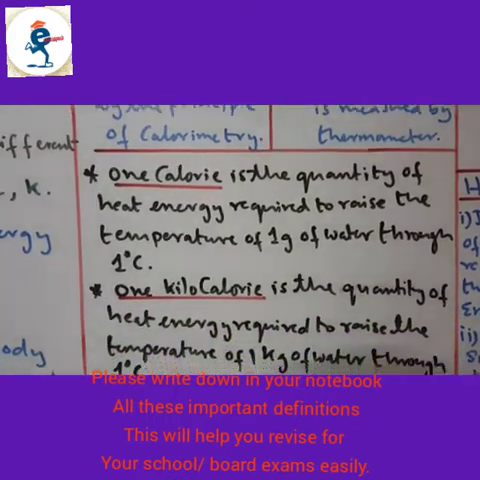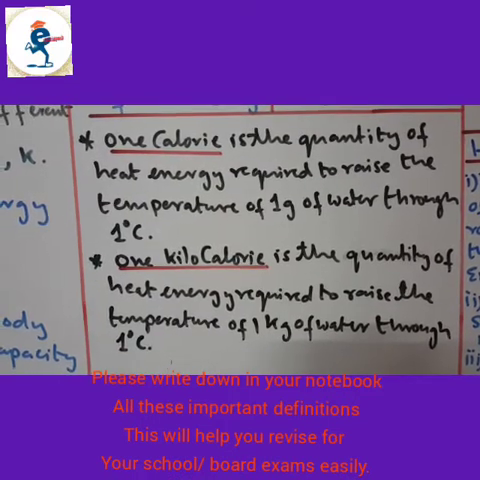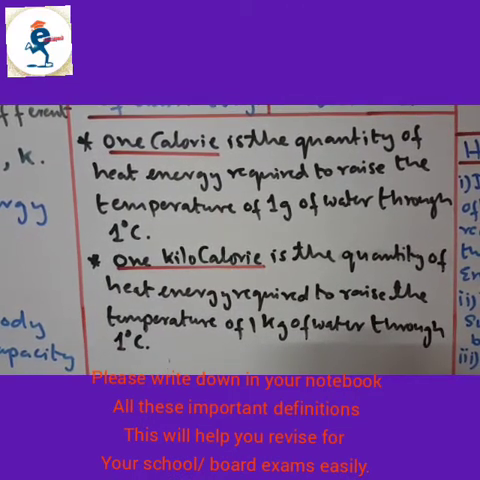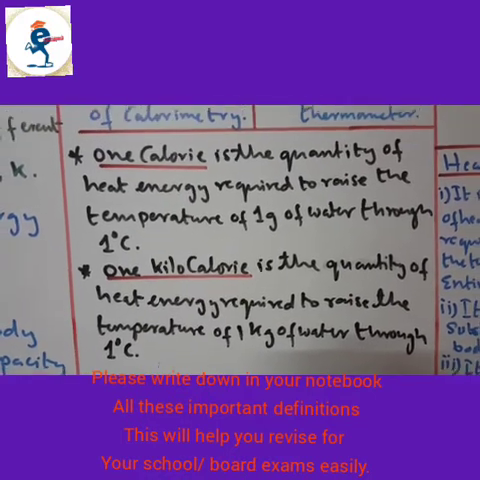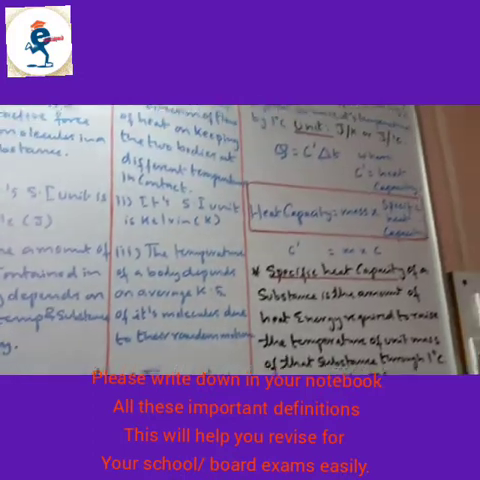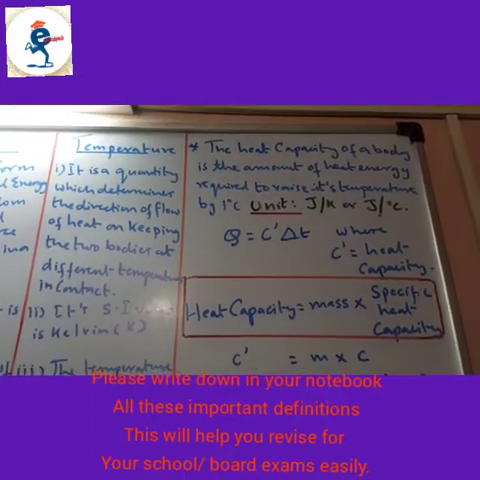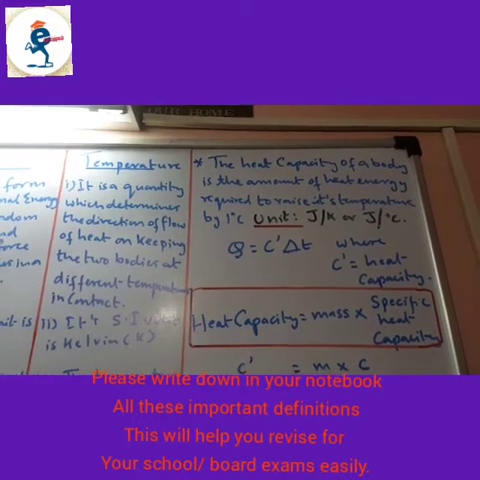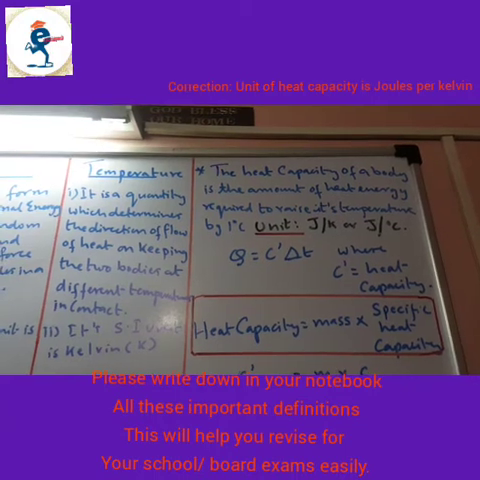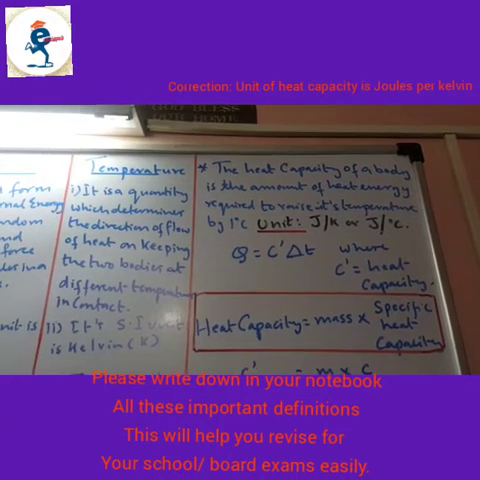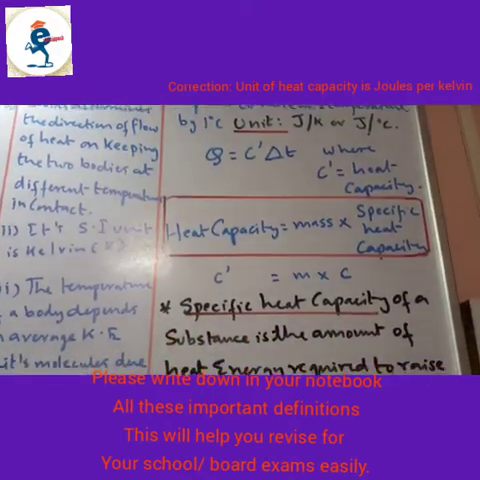1 calorie is the quantity of heat energy required to raise the temperature of 1 gram of water through 1 degree Celsius. 1 kilocalorie is the quantity of heat energy required to raise the temperature of 1 kg of water through 1 degree Celsius. Now, the heat capacity of a body is the amount of heat energy required to raise its temperature by 1 degree Celsius. Units are joules per Kelvin or joules per degree Celsius. Q is equal to C dash delta T, where C dash is the heat capacity. That is, heat capacity is equal to mass into specific heat capacity.